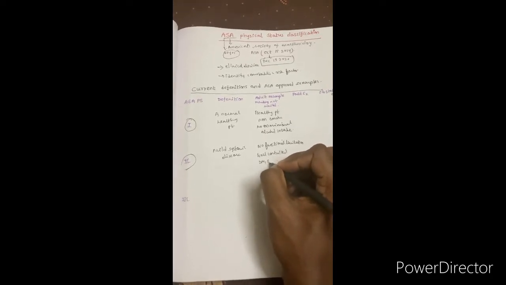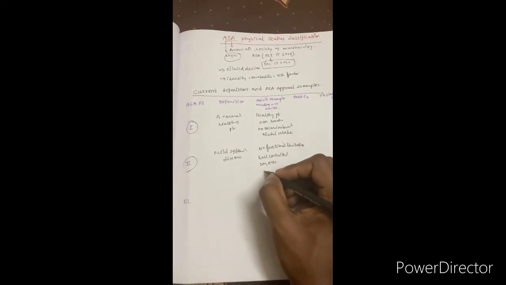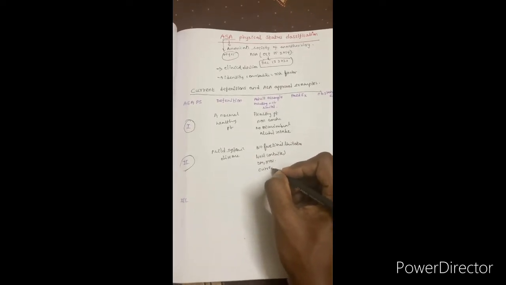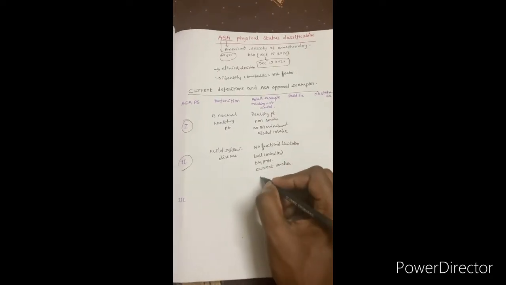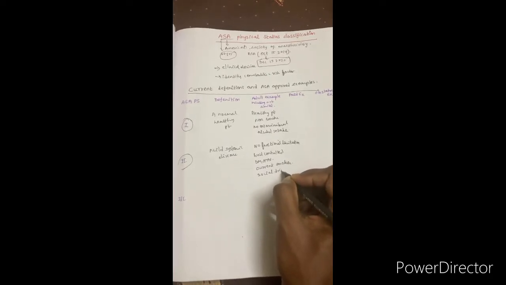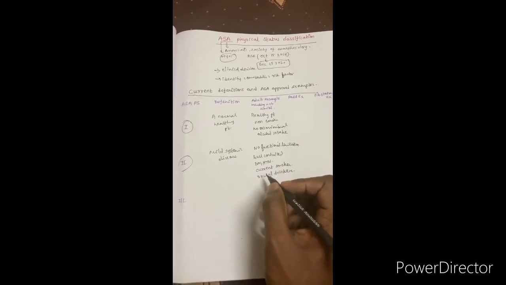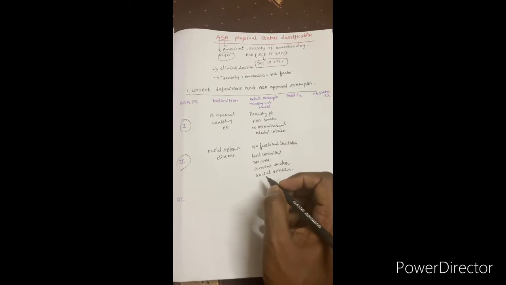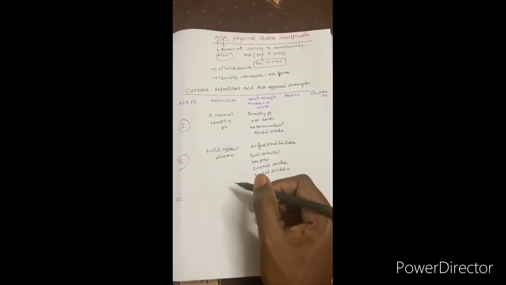Well controlled DM and hypertension. Okay, and a patient who is a current smoker, without a past history, only a current smoker, and a patient who is a social drinker. All these patients come under mild systemic disease, which is ASA 2.